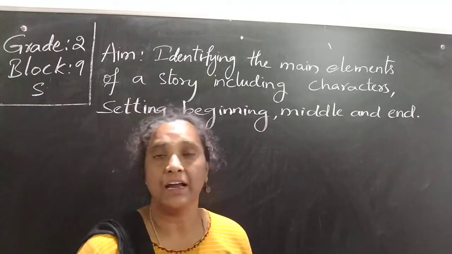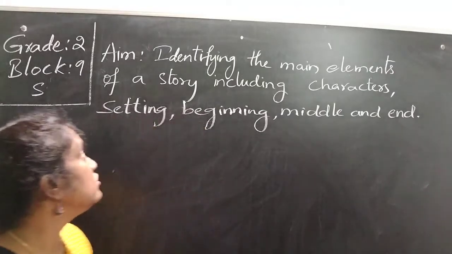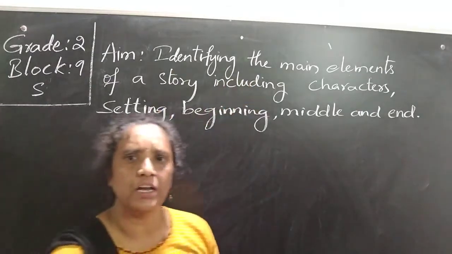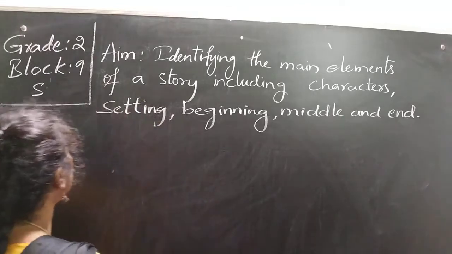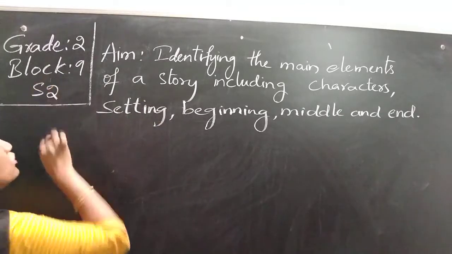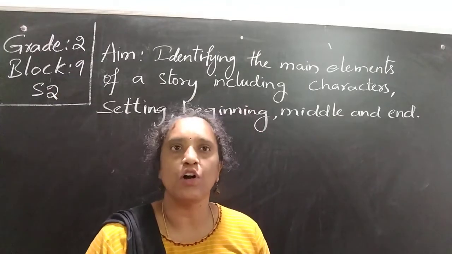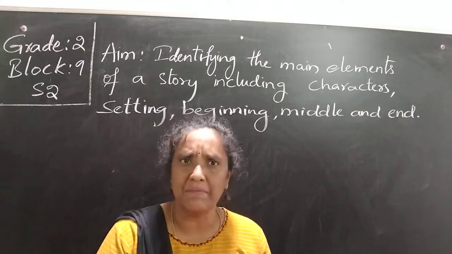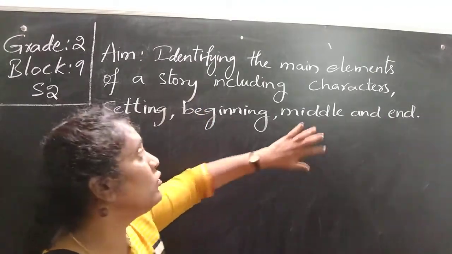Okay, now let us discuss what we are going to learn today. We are going to identify the main elements of a story. If there is a story, what do we want to do? We want to identify the elements of a story. After reading the story, we want to observe the story very carefully and find the elements. What will be the elements in a story? Let us see. The elements in a story include the characters.